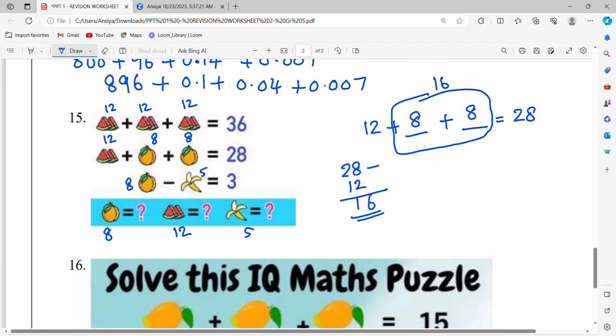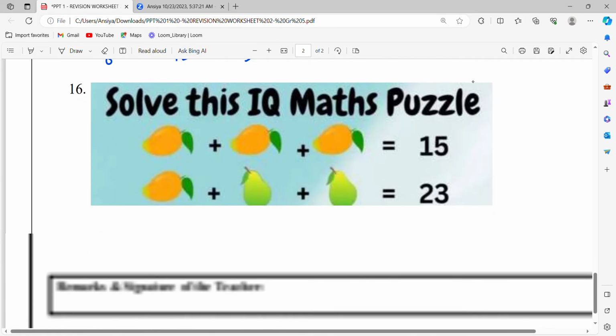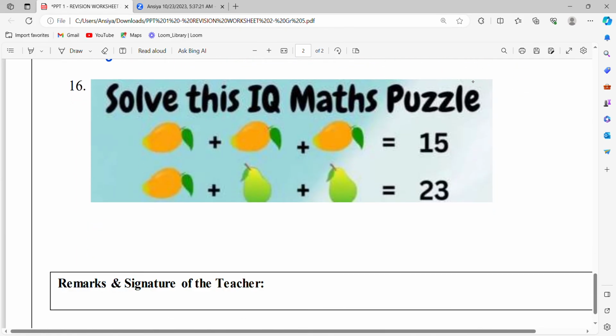Like I said, either you try repeated addition or try multiplication. We will see one more question. Pause the video, first you try please, and then try this. So here we go. There are 3 mangoes that make 15, and then another fruit. Like we said before, we will guess. This time I will try multiplication, or addition, fine. I will try 4. You can try any number.